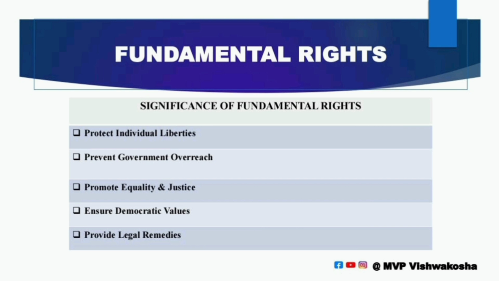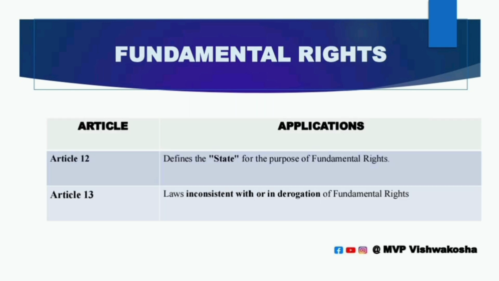In this session, I am going to discuss only 7 articles. There are a total of 24 articles in fundamental rights, Article 12 to 35, but from 12 to 18 I will discuss only 7 articles. The first is Article 12. Articles 12 to 18 are the right to equality. This guarantees equality before law and prohibition of discrimination.